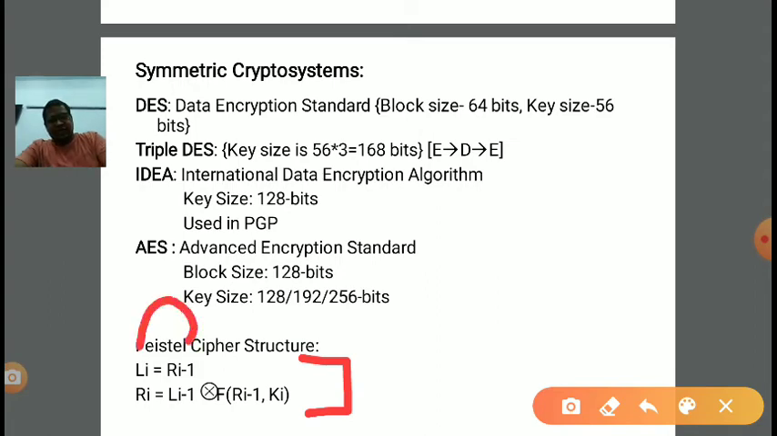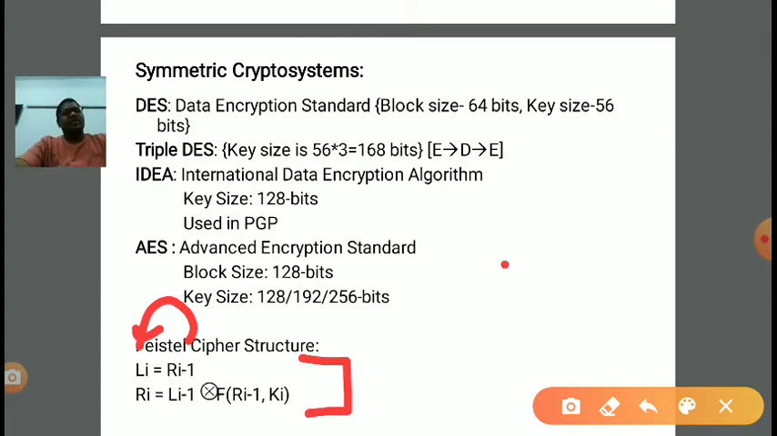The I minus oneth rightmost bit will be given to the ith step leftmost bit. Now what will be R of I? R of I will be the previous step's left bit XOR a function. It is a function, the Feistel function. In the function there are two ingredients: one is the key k of I and the other is the previous R of I minus one bits. Both are applied in the function, and the output will be XORed with L of I minus 1, and the resultant will be given to R of I.